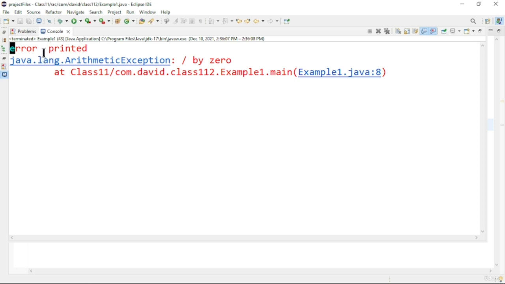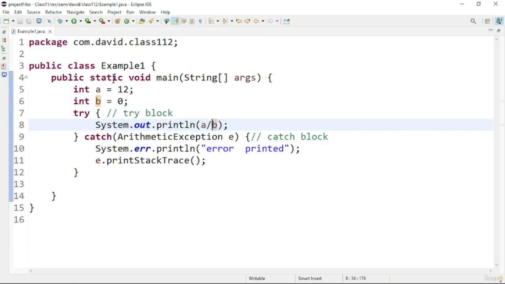Whatever we are printing using the System.err.println method is getting printed, and after that the printStackTrace method is getting called. So it will print the particular stack trace, whatever errors are thrown in the particular try block, that will get printed here. So that's how we handle exceptions using a try catch block. Now let us see another program.